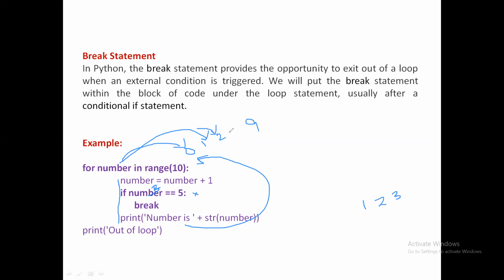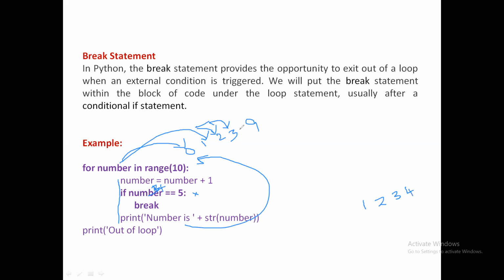And then in the next iteration, number points to 3. Number is equal to number plus 1 we are doing. It is 4 now. Is 4 equal to 5? No. So it prints the number 4. Okay, 4 is also printed.